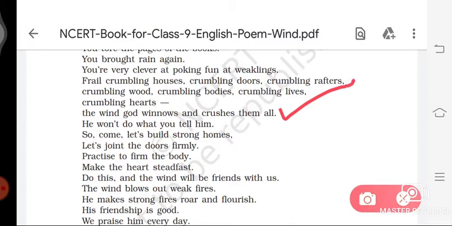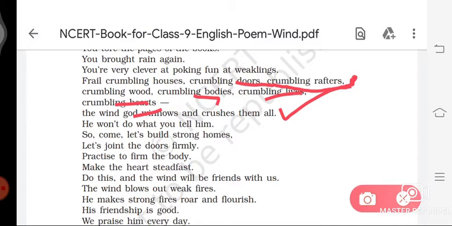So in this line, the poet wants to say that the havoc caused by the furious winds destroys inanimate things like weak houses, doors, rafters, wood, bodies, lives, hearts. So it means the wind breaks all of them.